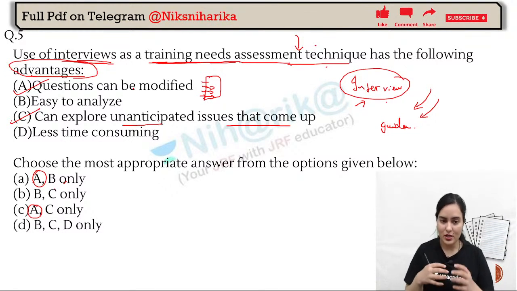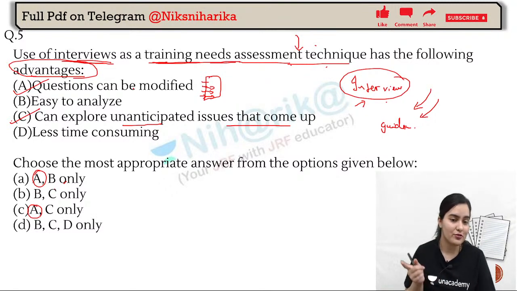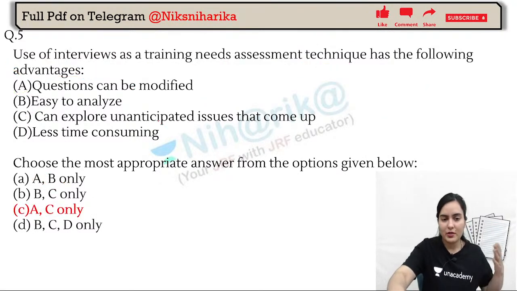So assessment is good, or you can say assessment is time consuming. It is not less time consuming. It is not easy to analyze because every single person will be in a different set of mind.